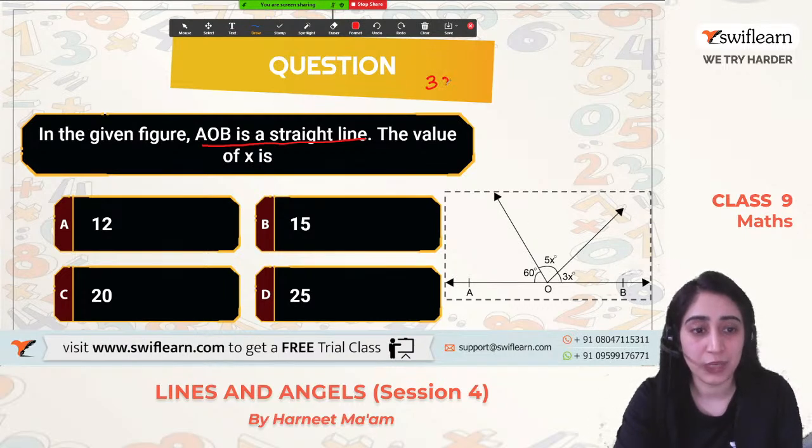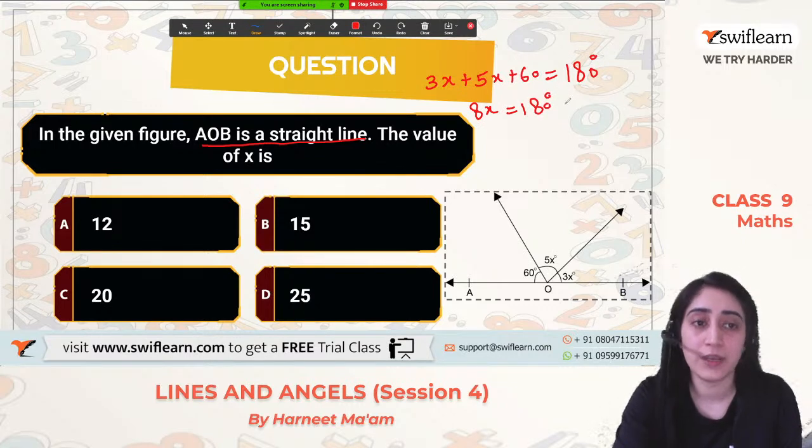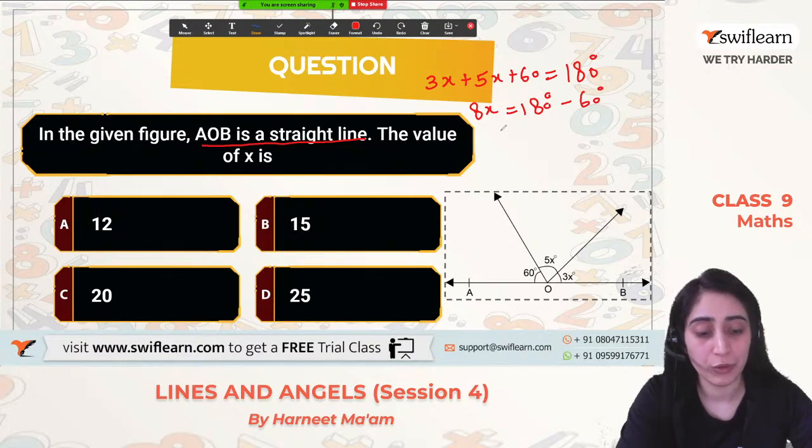So that means 3x plus 5x plus 60 degree should be equal to 180 degree. So 5x plus 3x comes out to be 8x, which equals 180 degree minus 60 degree, right? So on solving this, we can find out the value of x.